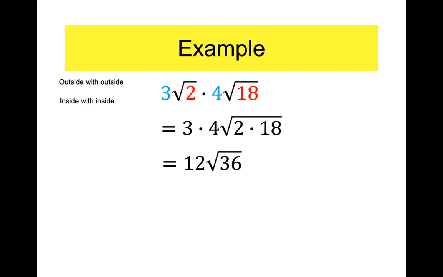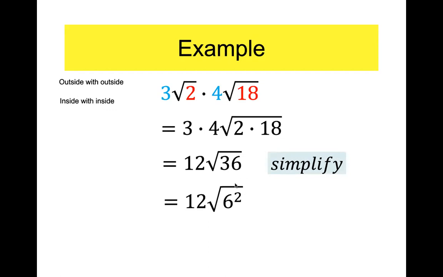All right. Now we see if we can simplify the square root symbol. Sometimes you might not be able to, but a lot of times you will. What's underneath the square root symbol, which we call the radical symbol, is 36. And that's a perfect square. The square root of 36 is 6. So this turns into 12 times the square root of 36, and the square root of 36 is 6. So this is 12 times 6, right?